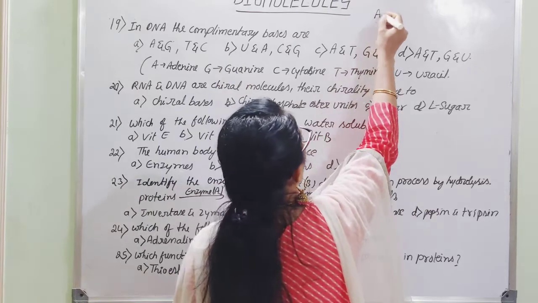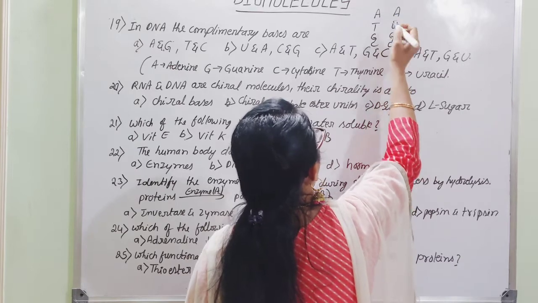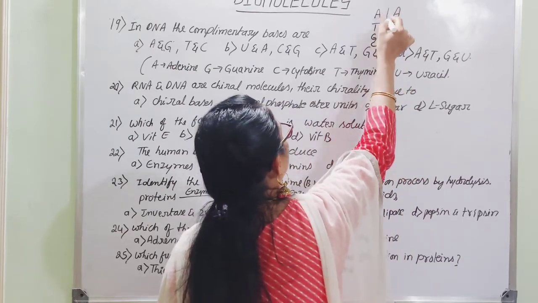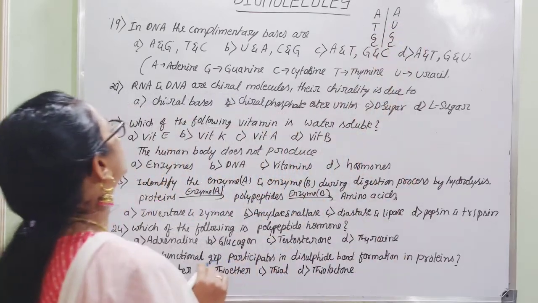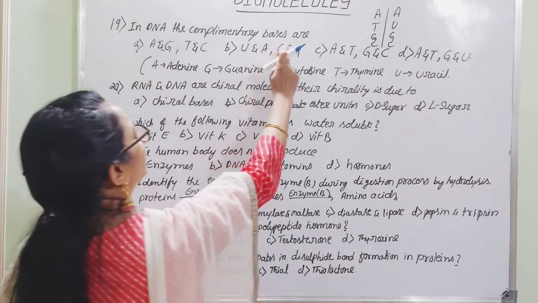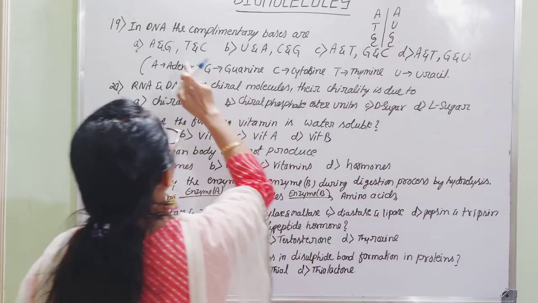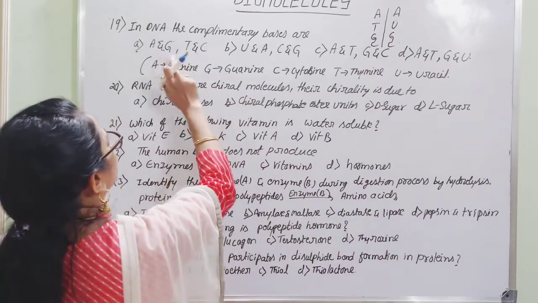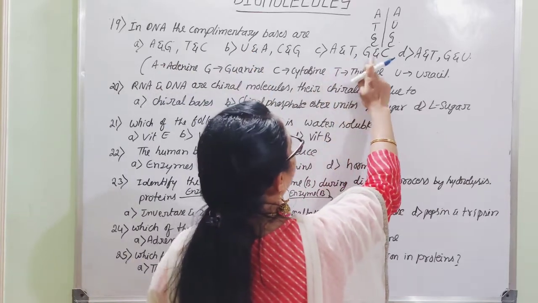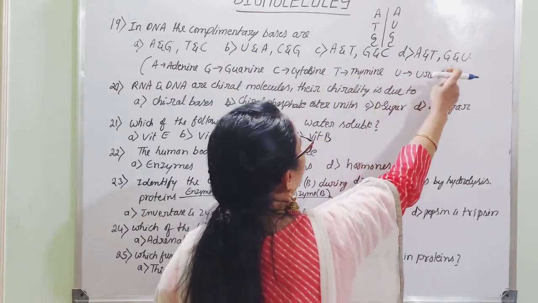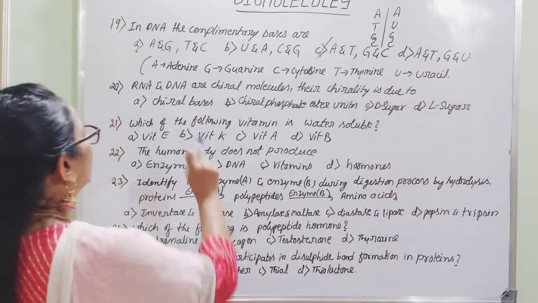So that is ATGC and then AUGC. ATGC is the content present in DNA. These are the contents present in RNA. So now he is asking for in DNA the complementary bases are. You have to go for the option which contains ATGC. Where do you find that ATGC? A in combination with G is wrong. Uracil, not at all. ATGC is the right option here. ATGU is wrong. Hence option C is the one and only right answer. Next.